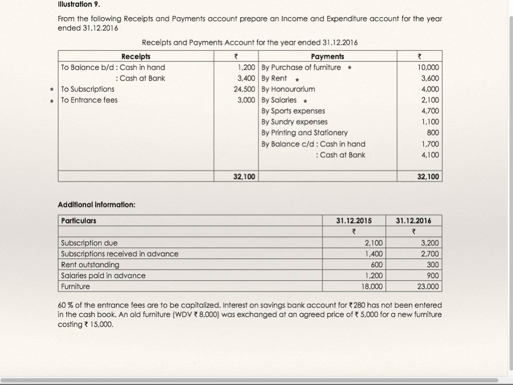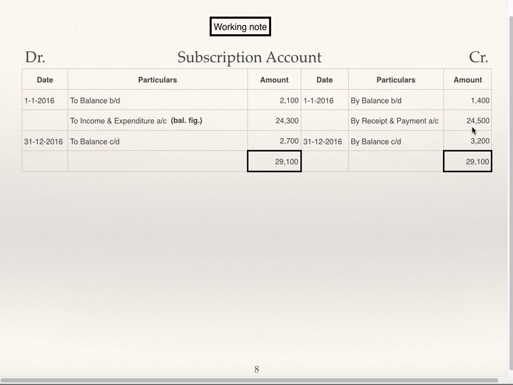24,500 as per receipt payment account. So in income expenditure account, subscription to be transferred is 24,300, which is the balancing figure. If you prepare subscription account as a working note, then there is no need of showing all these additions and deductions in income expenditure account. Directly you can write this figure 24,300. You can give reference of working note.